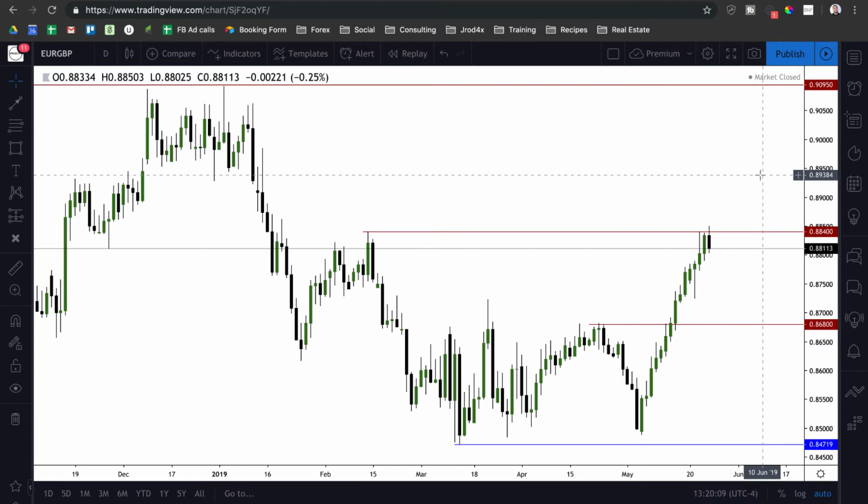So notice what's happened previously up until this point. We've had euro dollar failing to really go lower in any type of large range capacity. But British pound has been continuously trading lower, with euro GBP trading higher, which means stronger euro, weaker British pound. So we're seeing weakness on British pound.